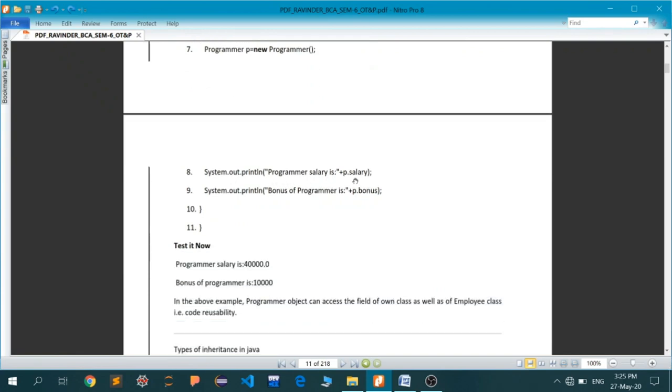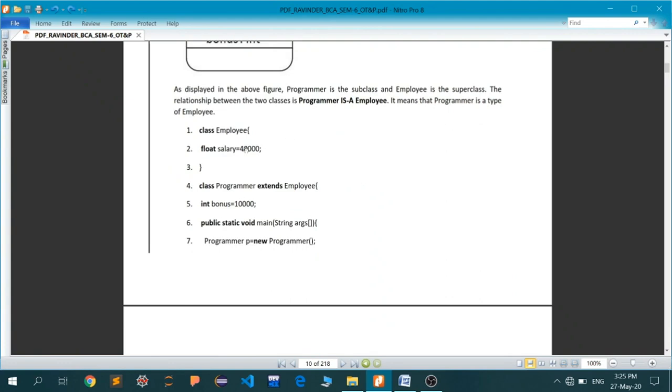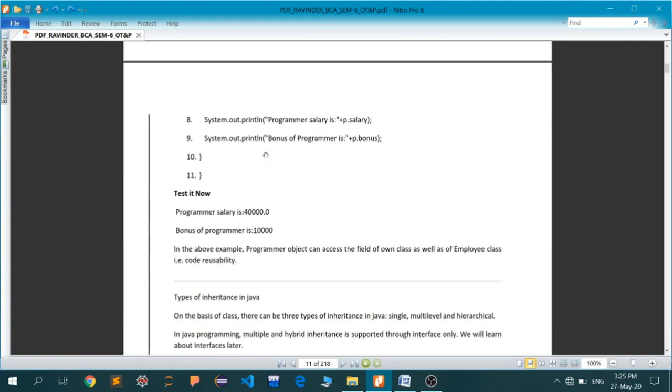Now P dot salary. This is just a print statement. It will print something inside the console. So the programmer salary is P dot salary. P is the object, and dot salary will print its salary, which is actually 40,000. And next, the bonus of programmer is P dot bonus. As you can see, it has access to its own field and it has access to its parent class fields. The programmer salary is 40,000 and its bonus is 10,000. So it has access to both its own fields and its parent's fields also.